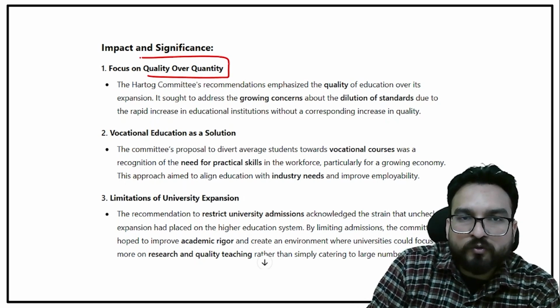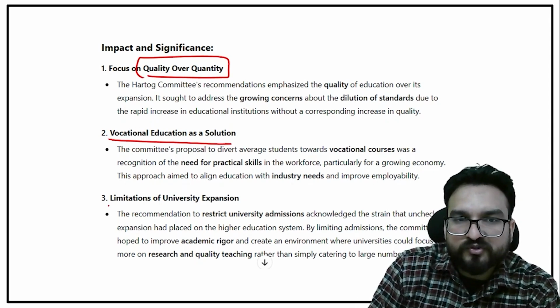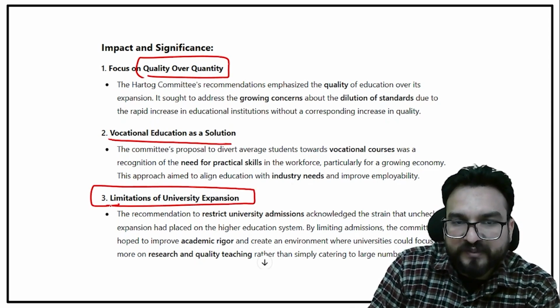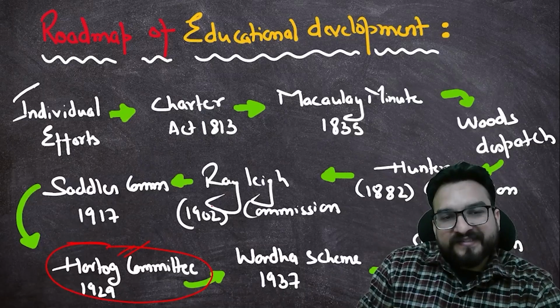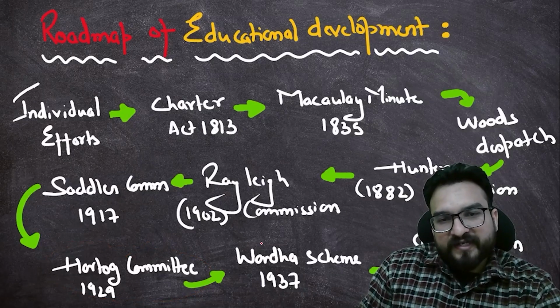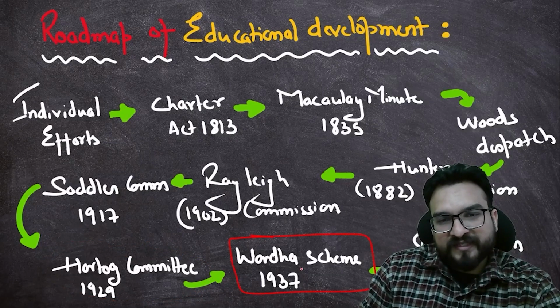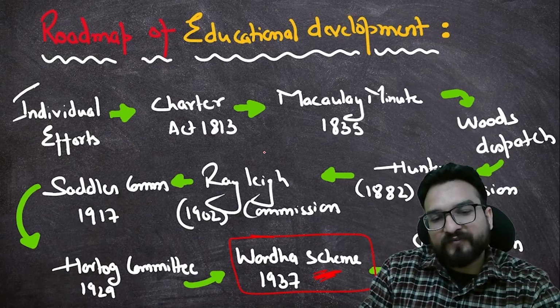Focus on quality over quantity happened. Vocational education as a solution. Limitation of university expansion, you will be seeing. Guys, next, your HYT committee is done. Now you are seeing the Wardha scheme, 1937. What is this? We will see it now.